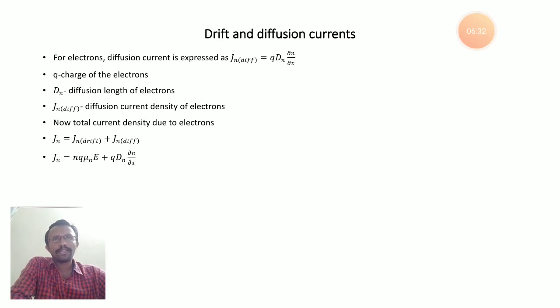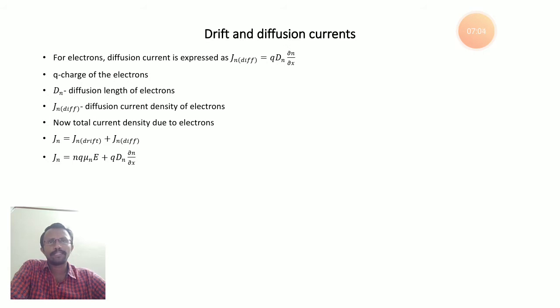Now the total current density due to electrons: we have two terms, the current density due to the drift process and the current density due to the diffusion process. So the total current density due to electrons is the current density of electrons due to diffusion process plus the current density of electrons due to drift process. Due to drift process, the current density is n q mu n into E. Due to diffusion process, it is q Dn into dn by dx.